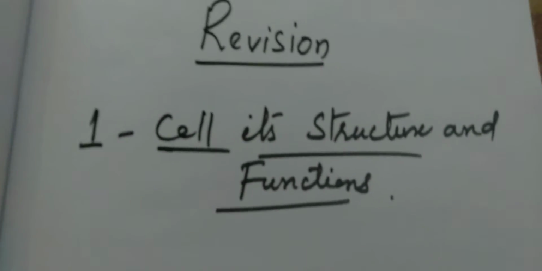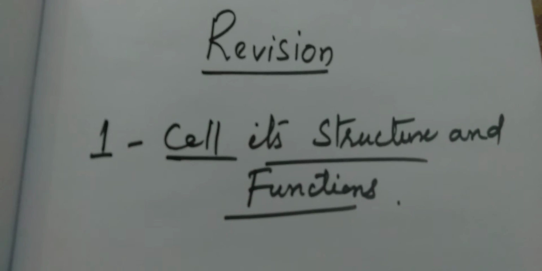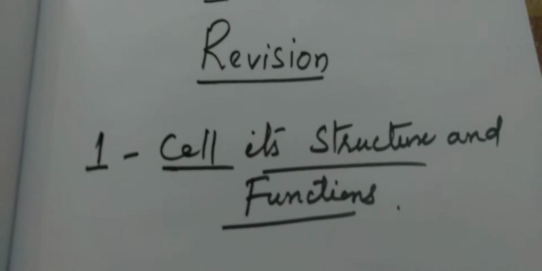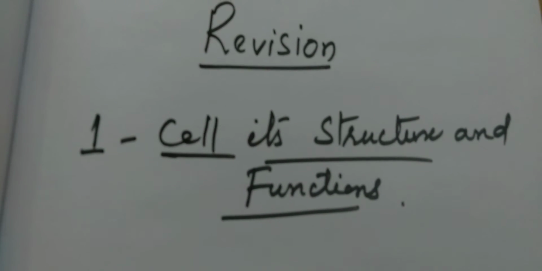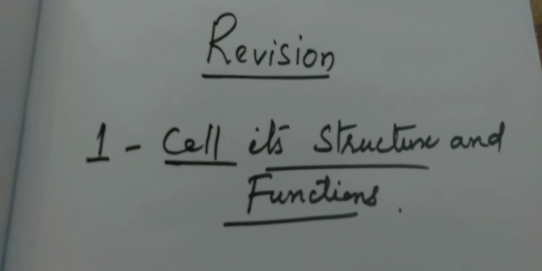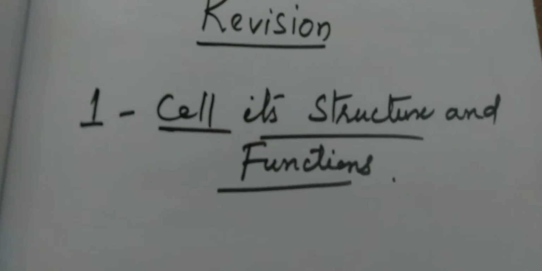So I hope you clearly understand all of the chapters in 9th class. The first chapter is cell structure and its function. So in this chapter we have to revise the different parts of the cell, cell organelles, and where cells come from. Okay. So the first topic is what is a cell.